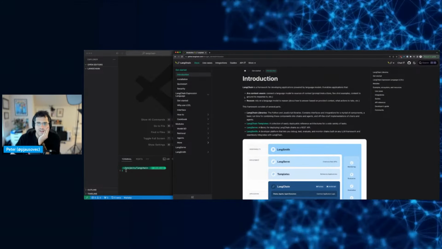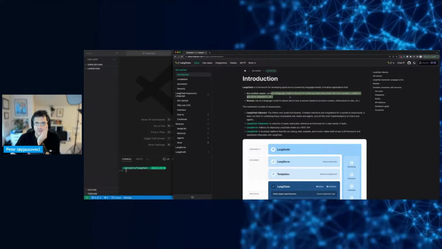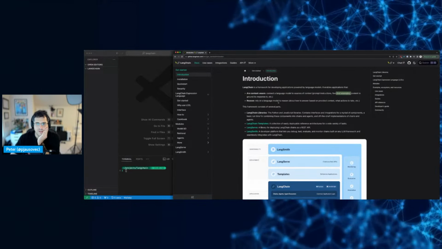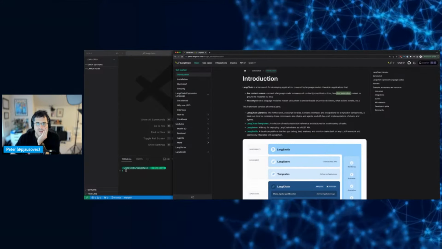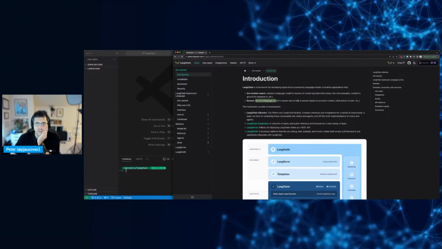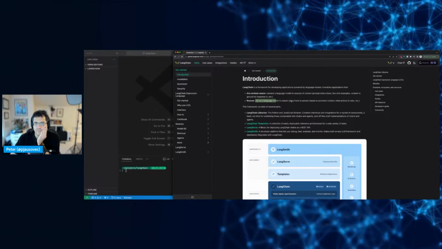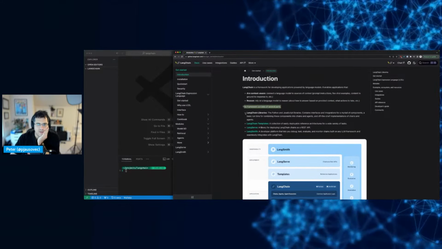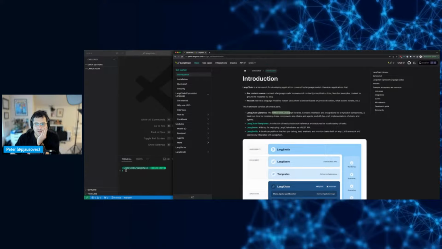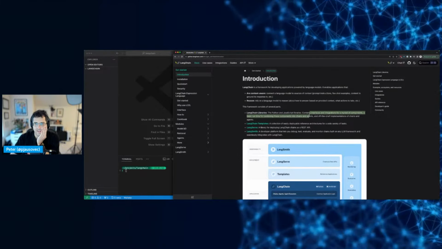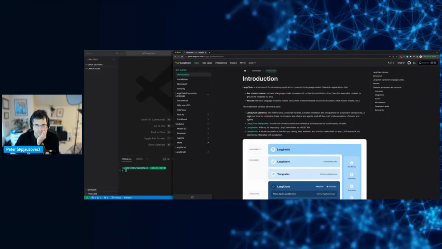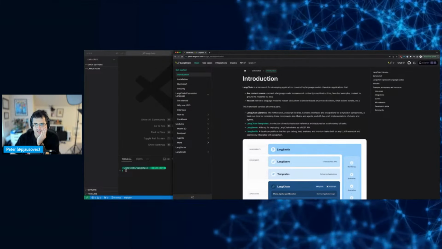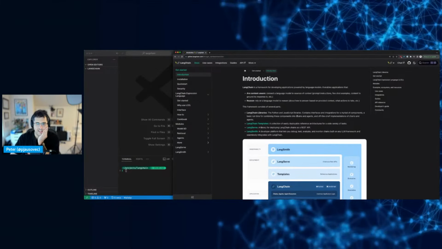It enables applications that are context-aware, so connect the language model to sources of context: prompt instructions, few shot examples, content to ground its response, etc. Rely on the language model to reason about how to answer based on provided context. Okay. Several parts. So LangChain libraries, Python and JavaScript, interfaces, integrations for a myriad of components, a basic runtime for combining these into chains and agents, and off-the-shelf implementations of chains and agents.